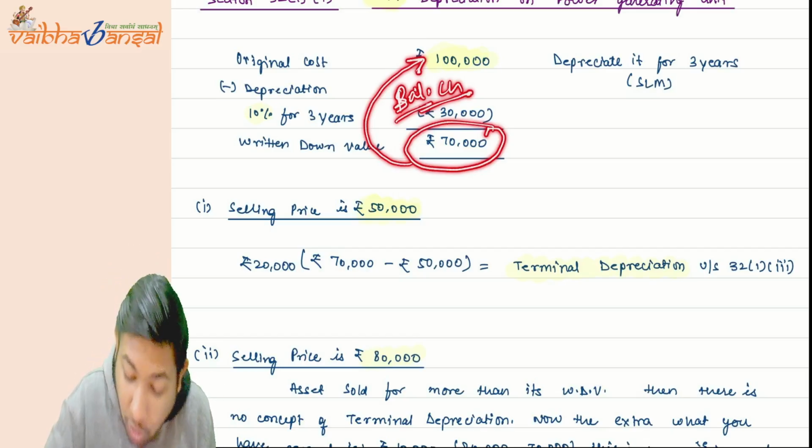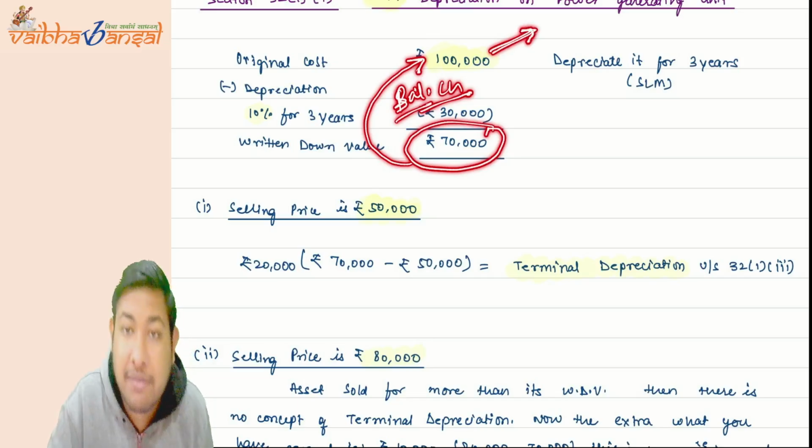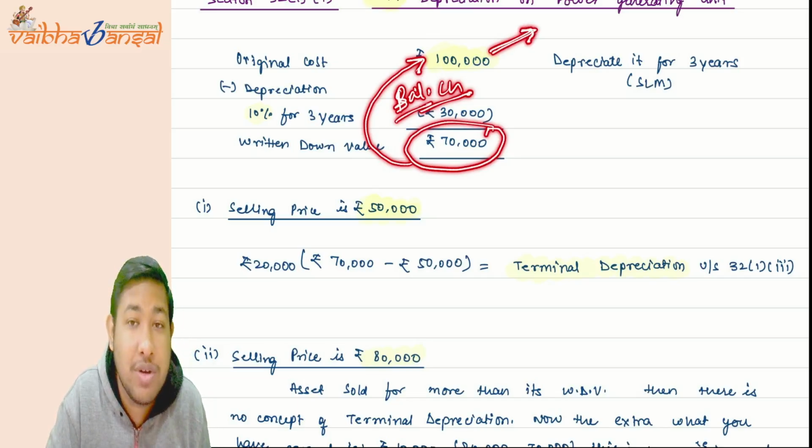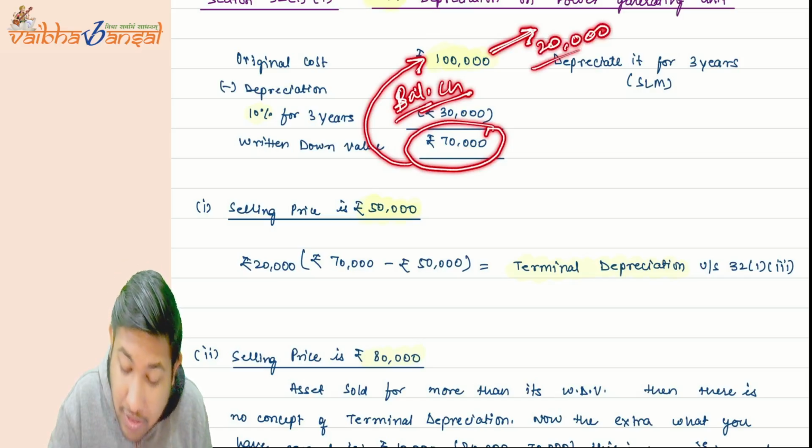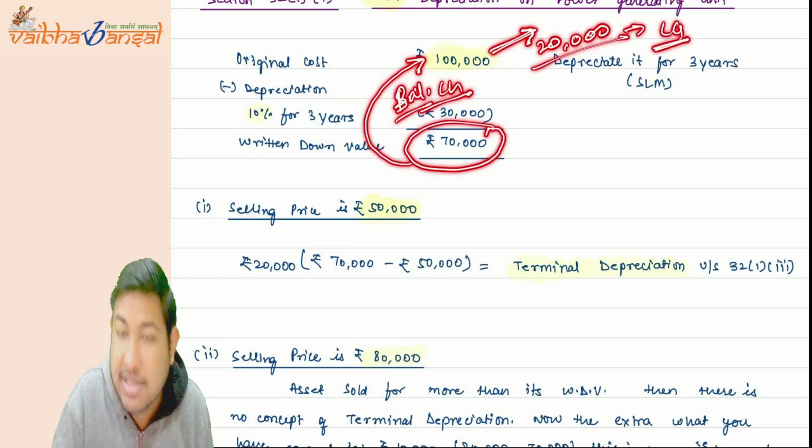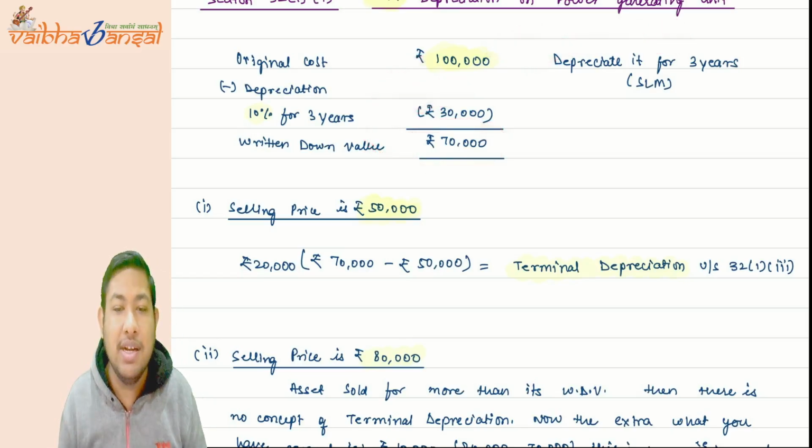But over and above that, we have sold for 1,20,000 and the actual cost was only 1,00,000. So the excess 20,000 will be taxable as capital gains.